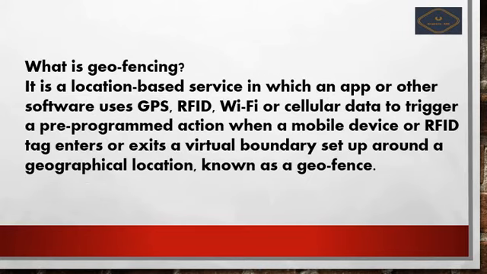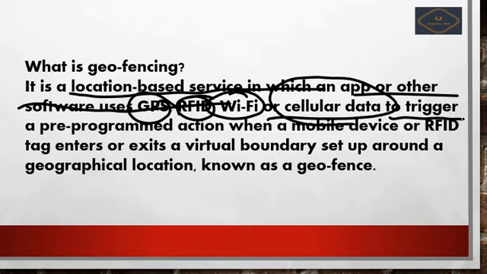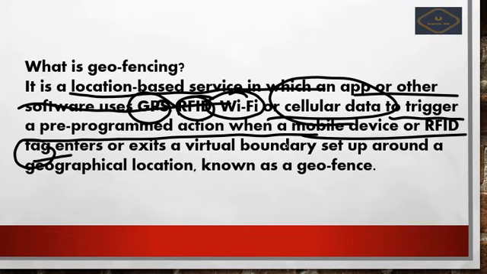Now let us see the definition. It is a location based service in which an app or other software uses GPS, RFID, Wi-Fi or cellular data to trigger a pre-programmed action when a mobile device or RFID tag enters or exits a virtual boundary.